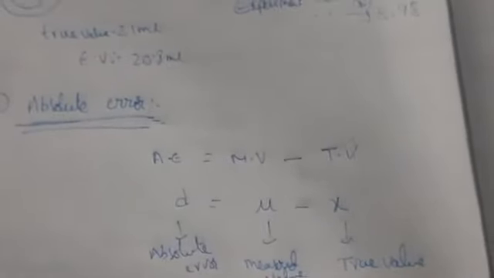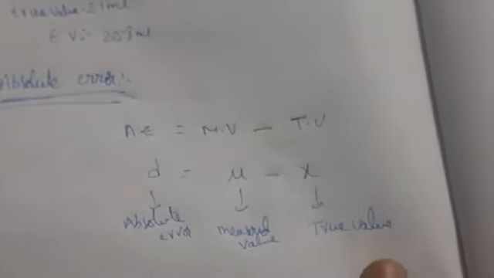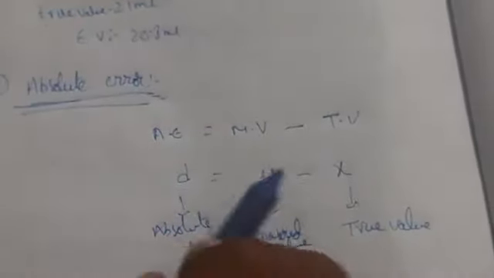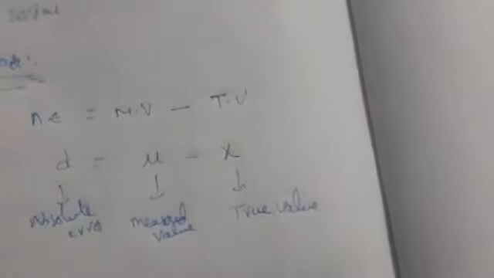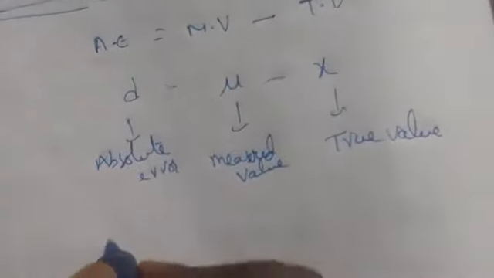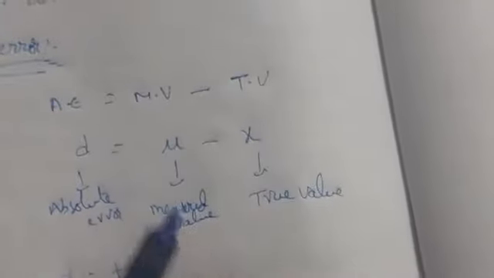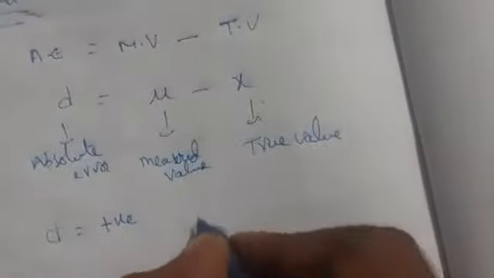So the absolute error definition is similar. The absolute error is nothing but the difference between the measured value or observed value and the true value. We call it absolute error. If the absolute error is positive, if this D is positive, then the measured value will be greater than the true value.